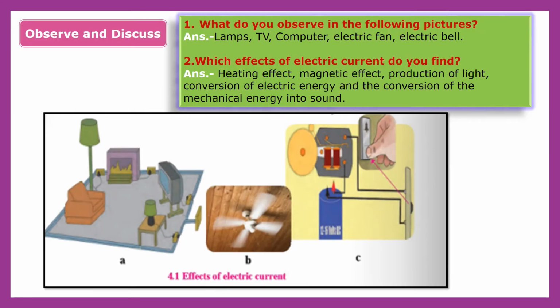Now let us see, observe and discuss. What do you observe in the following pictures, children? We are observing lamps, TV, computer, electric fan and electric bell in this picture. Now, which effects of electric current do you find? So, we are looking in this picture, that is heating effect, magnetic effect, production of light, conversion of electric energy and the conversion of mechanical energy into sound.